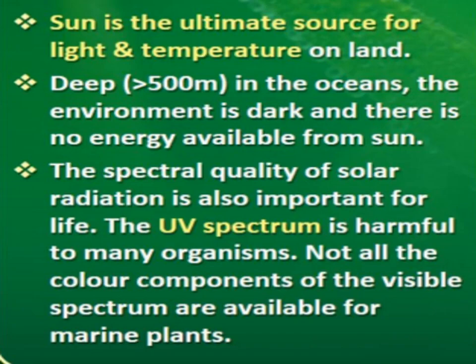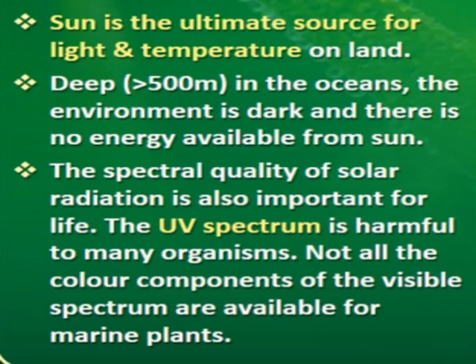The sun is the ultimate source of light and temperature on land, right? Now deep in the oceans, how deep? More than 500 meters deep in the oceans, the environment is dark because no light is available there, right? So the environment is dark and there is no energy available from the sun. Sunlight cannot penetrate up to that depth. That's why we can say no energy is available, because the source of all the energy on the earth is the sun. Within water also the source of energy is sunlight. So no energy is available there in the form of sunlight.